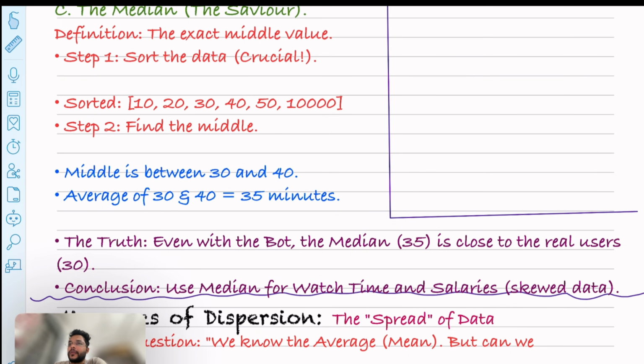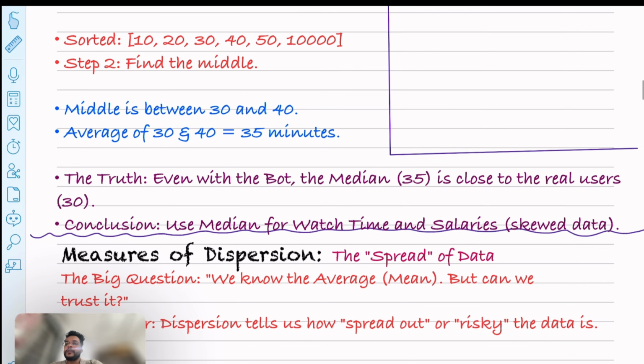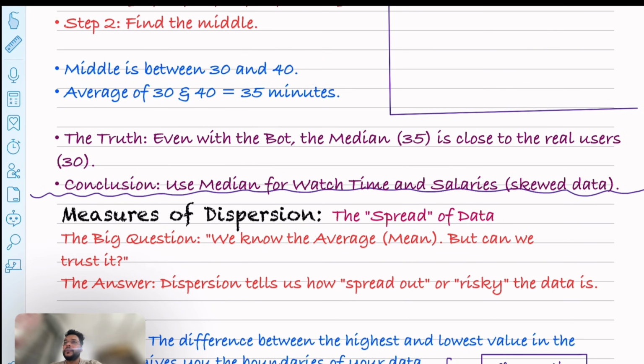Earlier we got that users are watching the shows for around 30 minutes on average, which is close to that. So you can see the median is giving us the true value. The conclusion is to use the median for watch time and employee salaries. This is a real industry example that I saw when I was working for Z5. Now you can see the median is what we use for watch time, and you have also seen how the mean is not robust towards outliers.